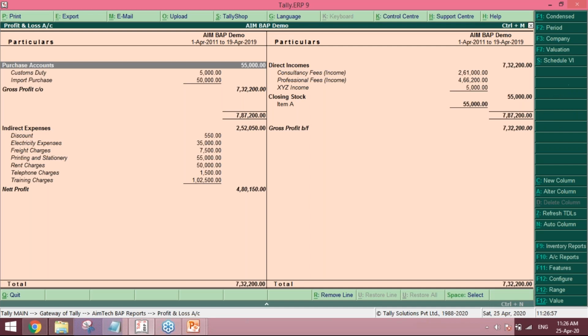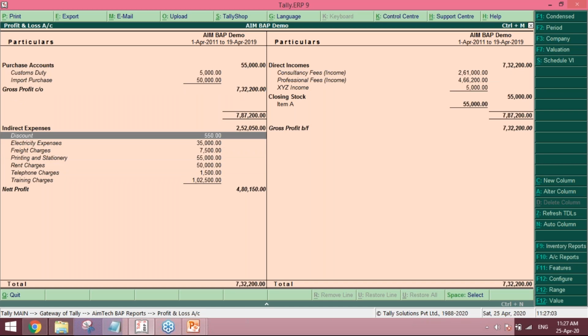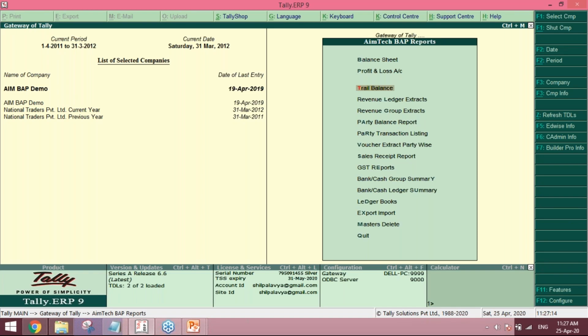And also you can have a detailed profit and loss account. So it will save your time, and if you print this, all the ledger accounts and all the balances will get printed on the face only. And this is a very amazing feature.